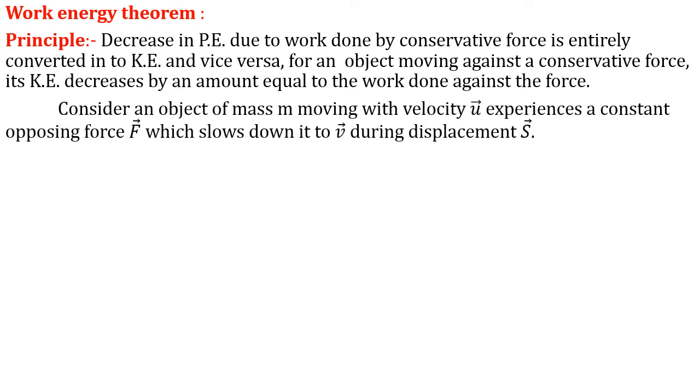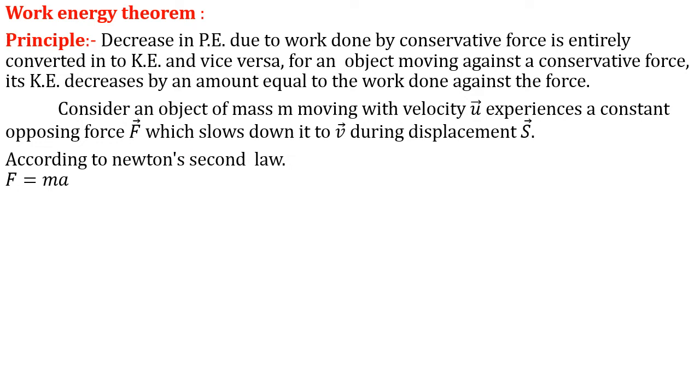Simply, now we have to prove it. Consider an object of mass m moving with a velocity u, experiencing some constant opposing force F. If it is a constant opposing force F, then it slows down from the initial velocity u to the final velocity v during a displacement s. So we all know that according to Newton's second law, what does Newton's second law say? F is equal to ma. This is the final quantitative formula for Newton's second law.